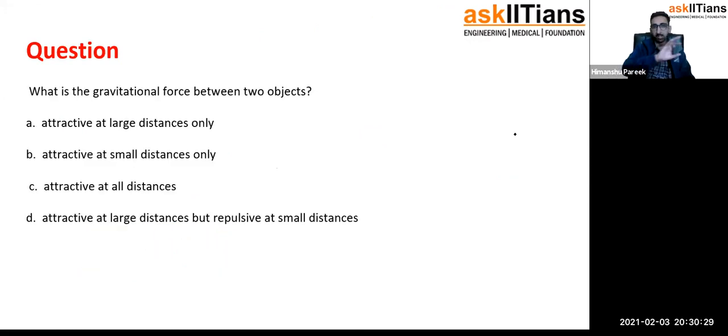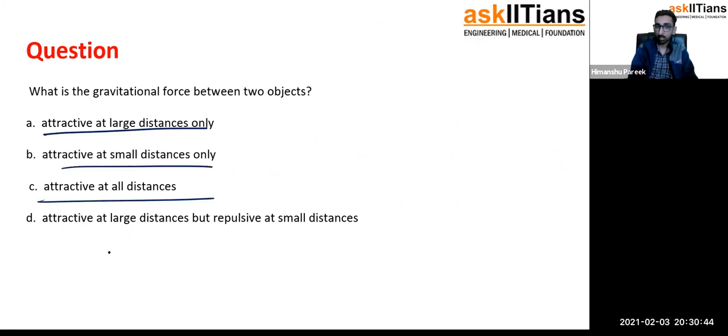Next question. I will be just taking you through questions now, simple questions so that you get more understanding about the law. What is the gravitational force between two objects? Attractive at large distance only? Attractive at small distance only? Attractive at all distances? Attractive at large distances, repulsive at small distances? Think about it. Is it always attractive, or always repulsive, or sometimes attractive, sometimes repulsive?